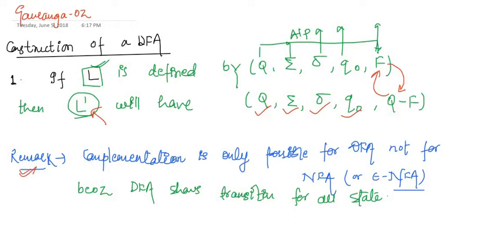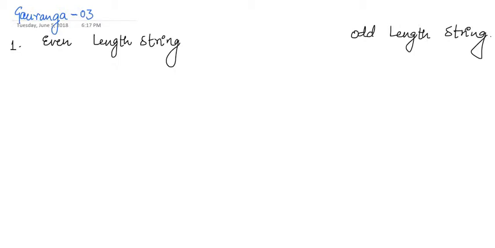One more remark is that complementation is only possible for DFA, not for NFA, because a DFA shows transitions for all states, and an NFA shows only the required transitions. We will discuss NFA and epsilon-NFA in further videos. But till now we can note that an NFA does not show transitions for each state. That's why complementation is not possible for them. So let us discuss by example.